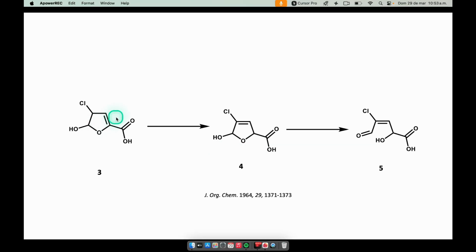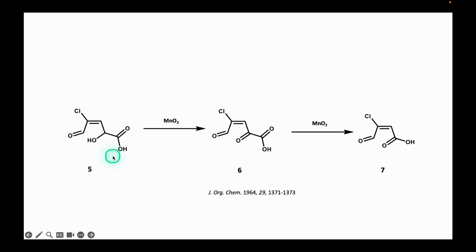The isomerization of the double bond in 3 generates compound 4, which exists in equilibrium with its open form, compound 5. Manganese dioxide oxidizes the alcohol present in 5 to form alpha-oxo acid 6.